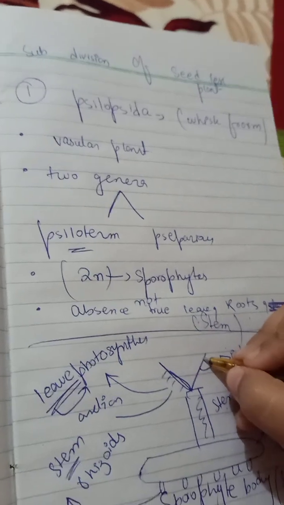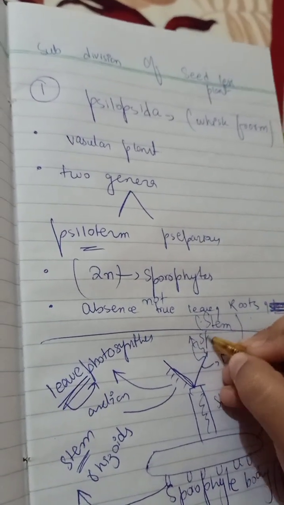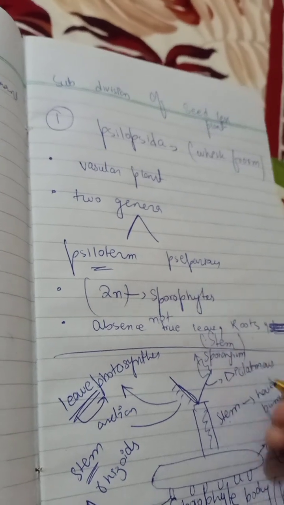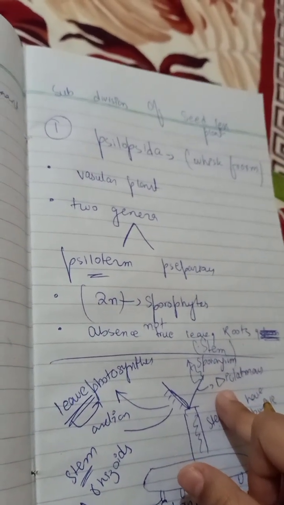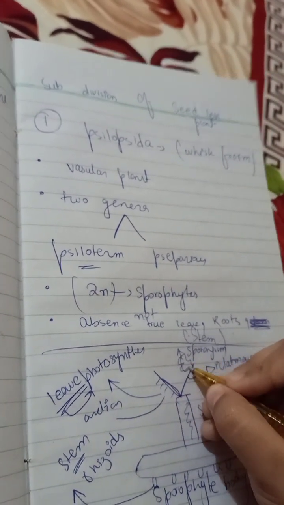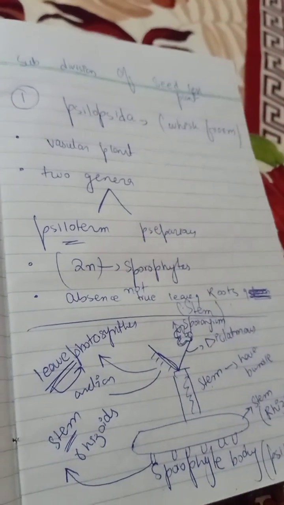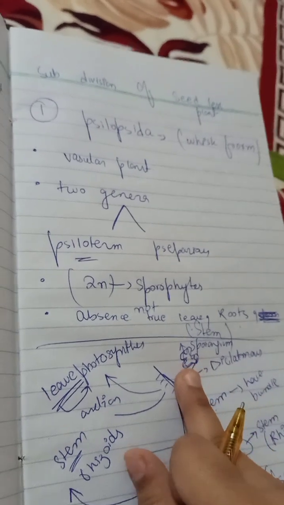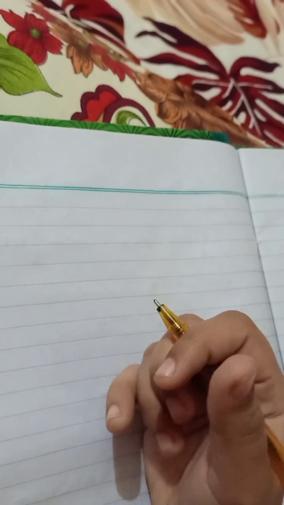Alright, and above the branches we have a body, which is a sporangium. We call the sporangium a synangium, trichamber or trilocular. It is chamber-like, from where the spores will be produced. So let's see how the spores are produced from the sporangium. The sporangium has similar spores, which means homospores, which produce a bisexual gametophyte, which is monoecious, a plant having both sex organs on the same plant.